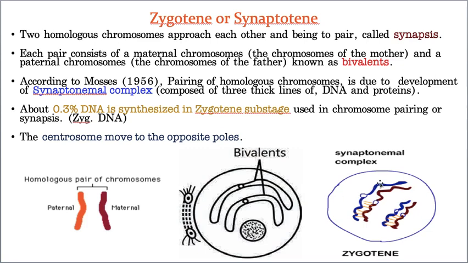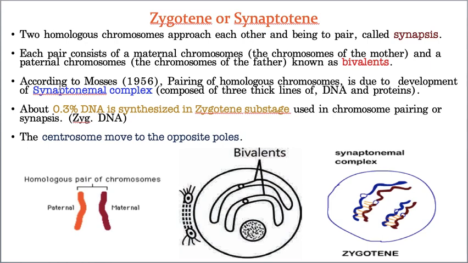Now let us see. This is a paternal chromosome and this is a maternal chromosome. Suddenly they started binding. How did they start binding? Did you notice some yellow colored thread-like structure? Did you notice? This is nothing but the synaptonemal complex. That means between these two chromosomes, the paternal chromosome and the maternal chromosome, one kind of protein complex will be formed, and that protein complex is called a synaptonemal complex.